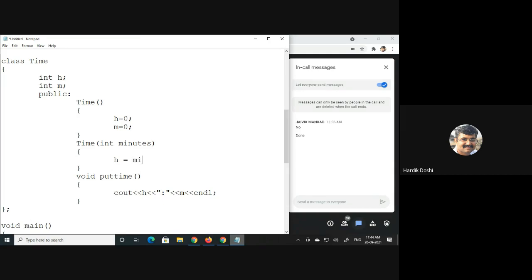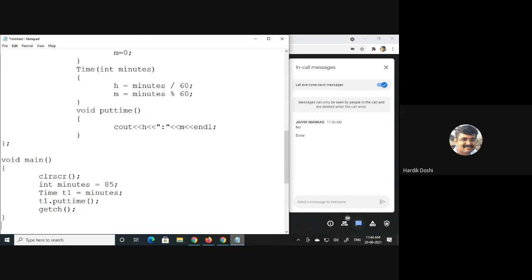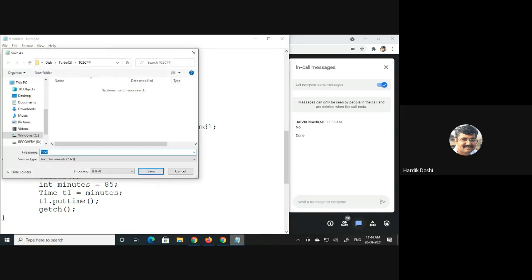H is equal to minutes divided by 60. M is equal to minutes mod 60. Did you get this? My job is over. Let me save it.